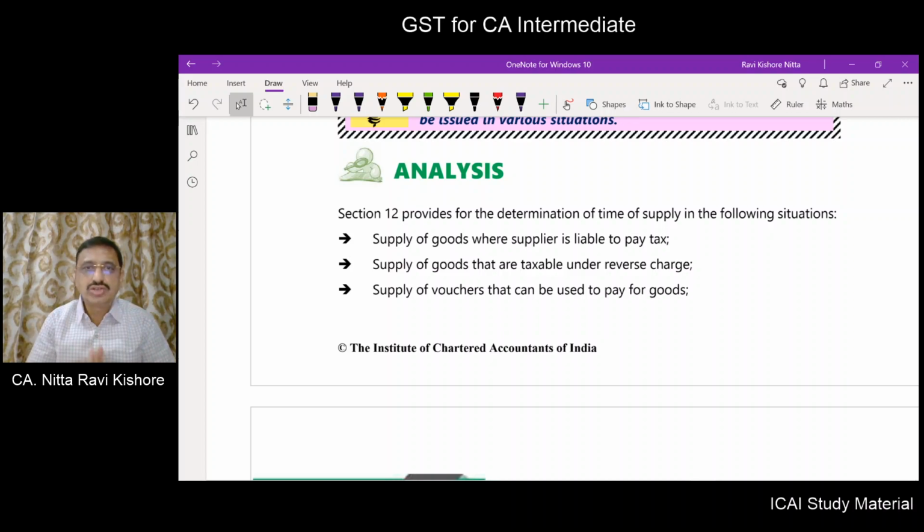So what does section 12 provide? It provides for determination of time of supply where the supplier of goods is liable to pay tax, meaning forward charge. Supply of goods taxable on reverse charge. One is forward charge, the next one is reverse charge. Another one is with respect to vouchers.